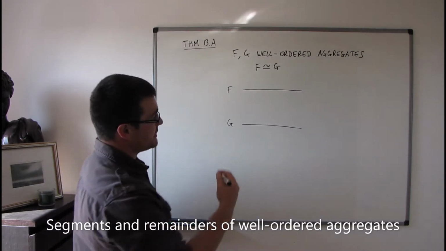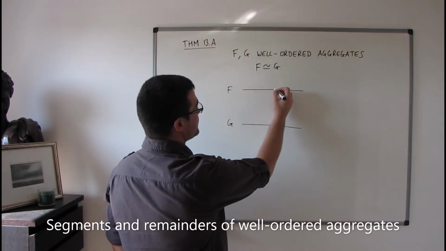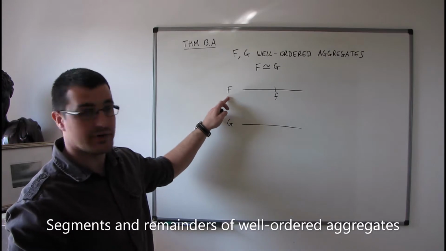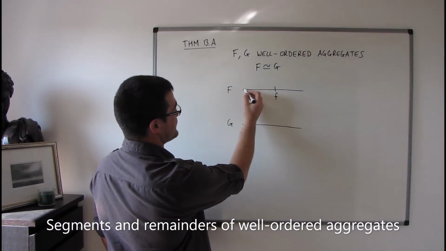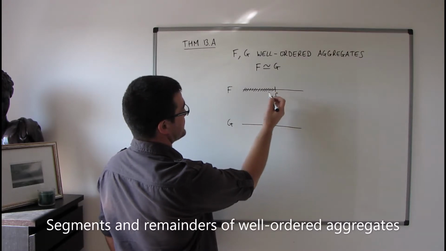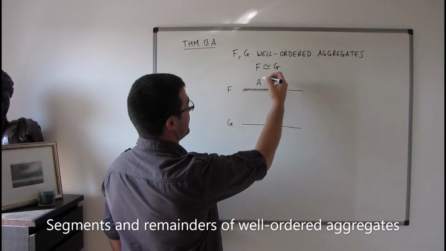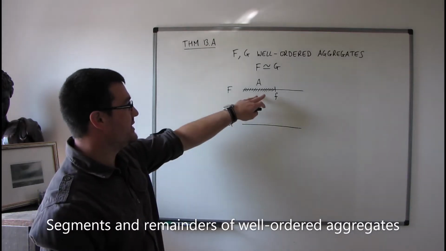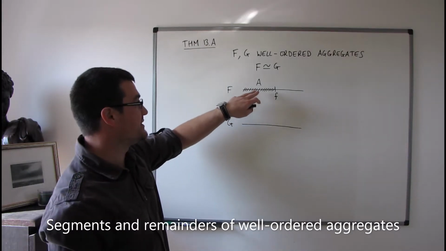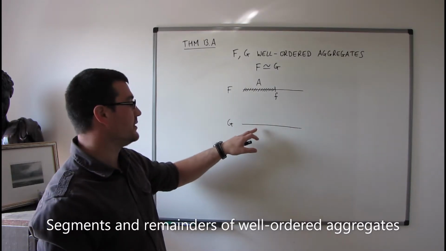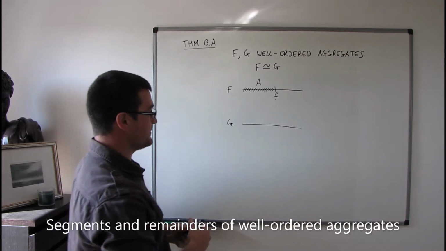What I'm going to do is I'm going to take an element f of the aggregate f, and I'm going to take the segment that corresponds to that element, and that's going to be A. So what the theorem says is that to every segment A of f, there is a segment B of g that corresponds to it.